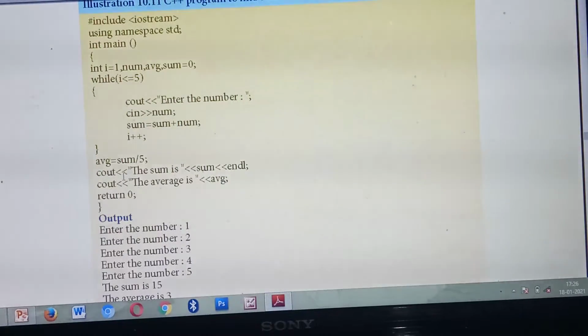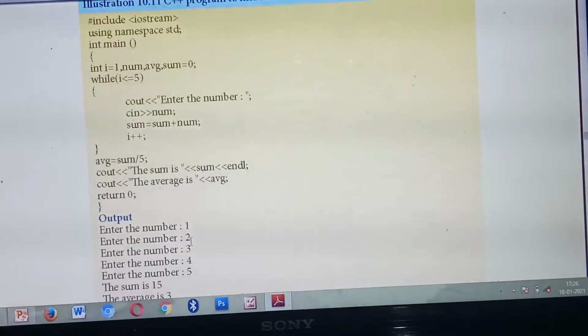Understood? Okay. Now you are displaying the sum. The sum is stored in the variable sum. Next, the average. Average is given in the variable AVG. Now return 0. Understood? Okay. So in the output screen, what output will you get at first? First one is enter the number. So what's the first number the user is entering? 1. Okay. So I plus plus.